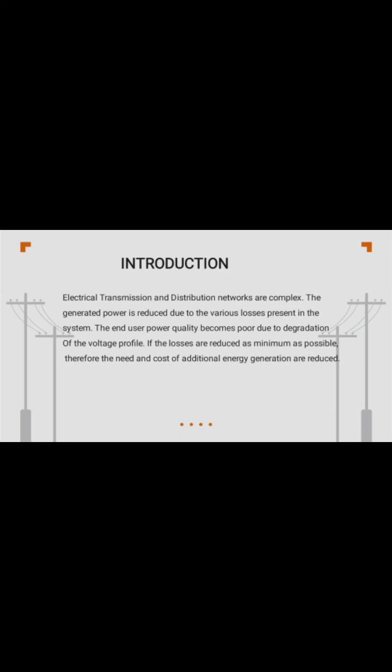Introduction. Electrical transmission and distribution networks are complex. The generated power is reduced due to various losses present in the system. The end user power quality becomes poor due to degradation of the voltage profile. If the losses are reduced as much as possible, the need and cost of additional energy generation are reduced.